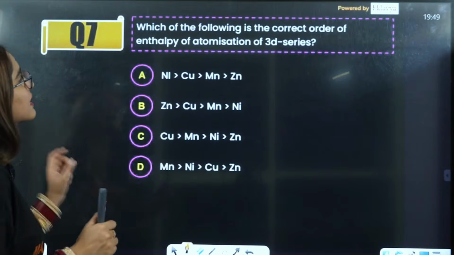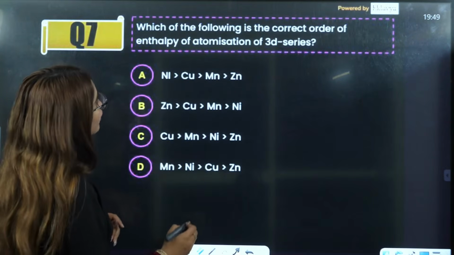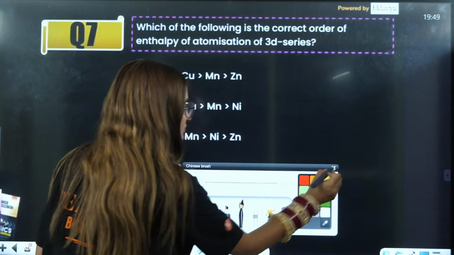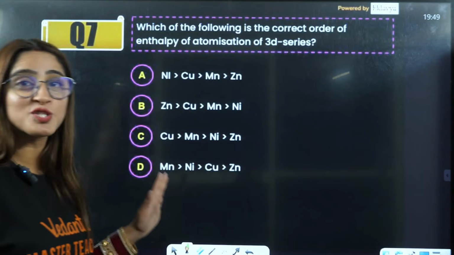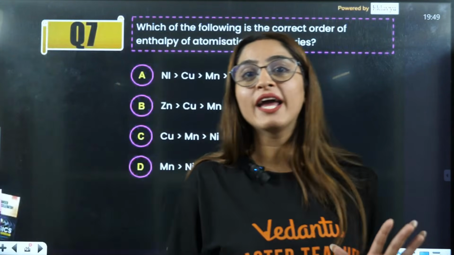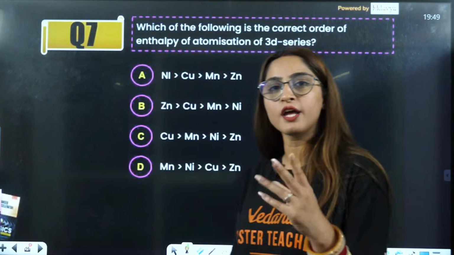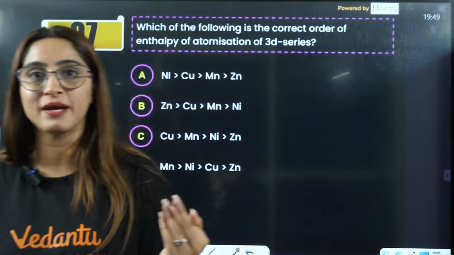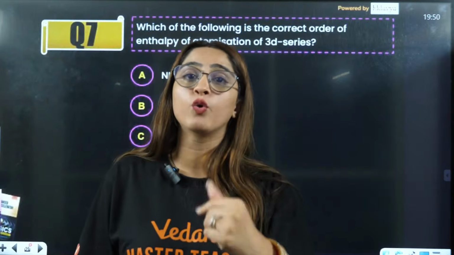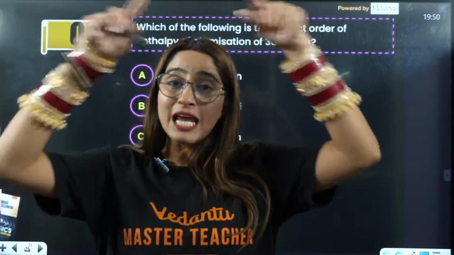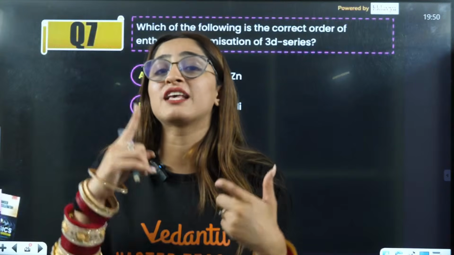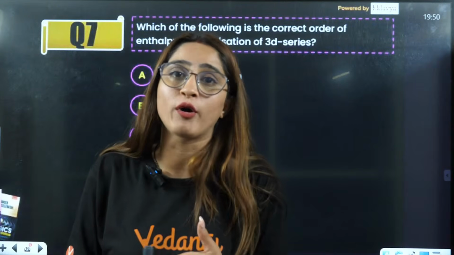Next is, which of the following is the correct order of enthalpy of atomization? Acha. This is also a new order, okay? Why? Because usually they never ask questions on enthalpy of atomization, but how many times I have told you that the tables of the d and f block are extremely important, right?